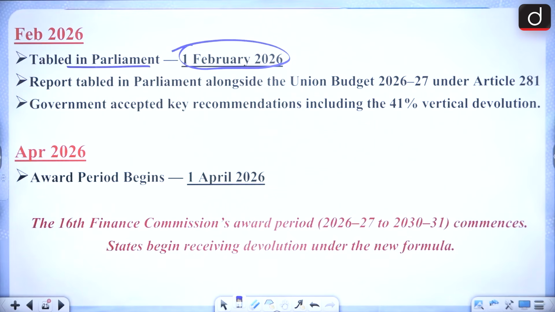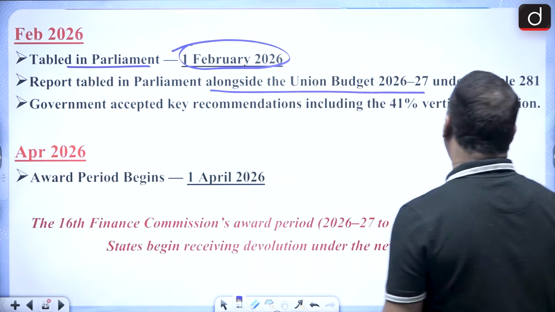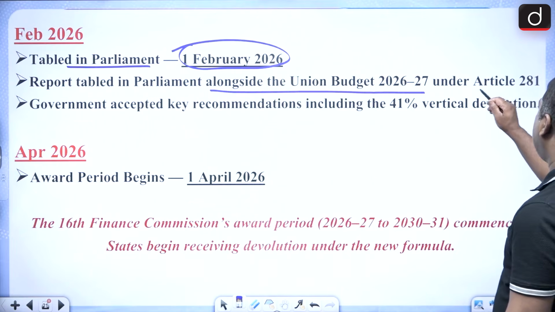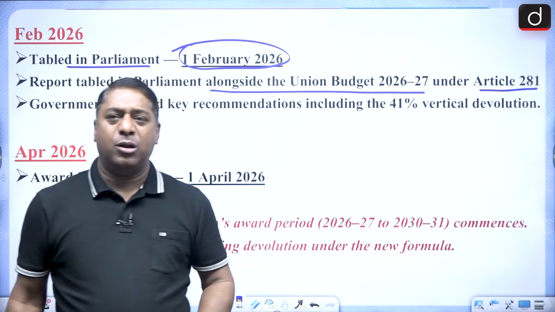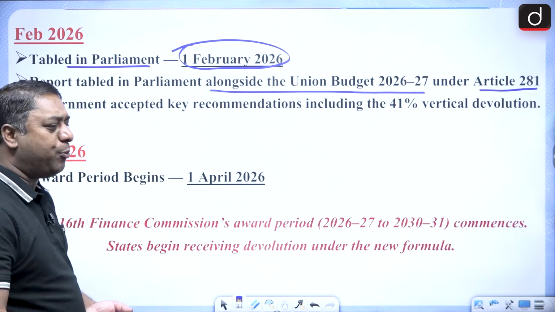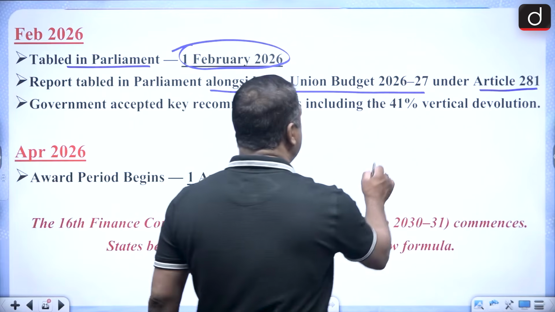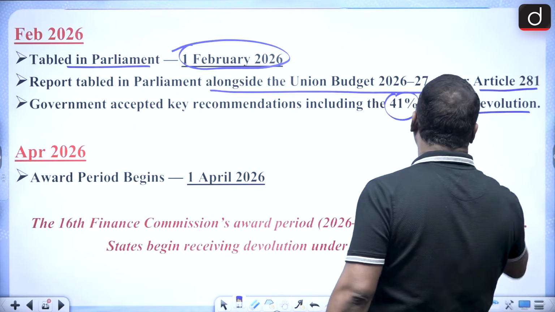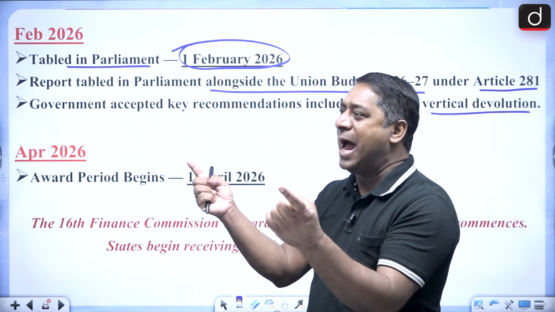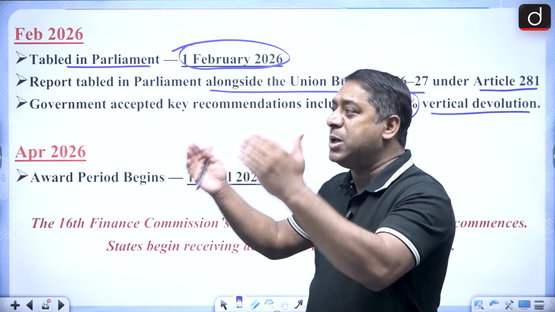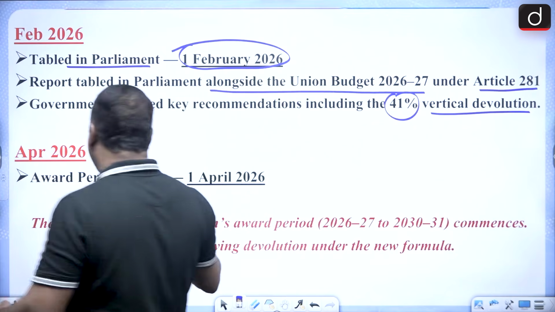The 16th Finance Commission report is tabled in the Parliament, alongside the Union Budget 2026-27, under Article 281. Remember it? Article 281 talks about tabling of the Finance Commission report in the Parliament, and the government accepted the key recommendations, including 41% vertical devolution. That means out of the total central tax pie, 41% will be going to all the states. Now the horizontal is something which we have to discuss.